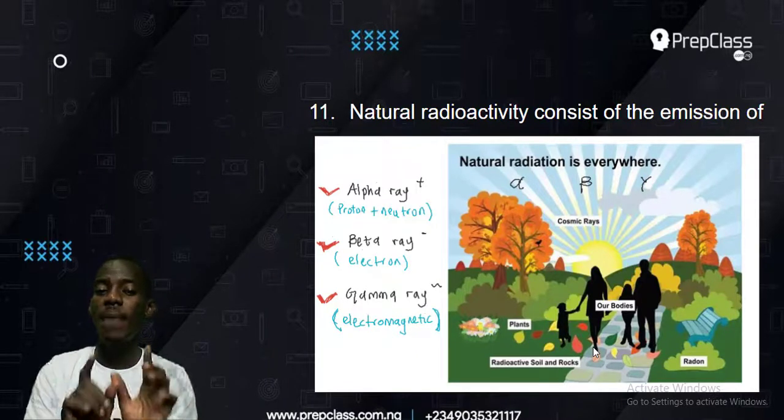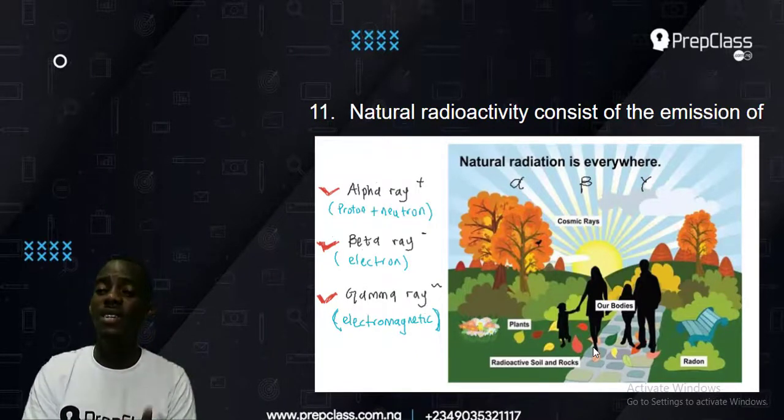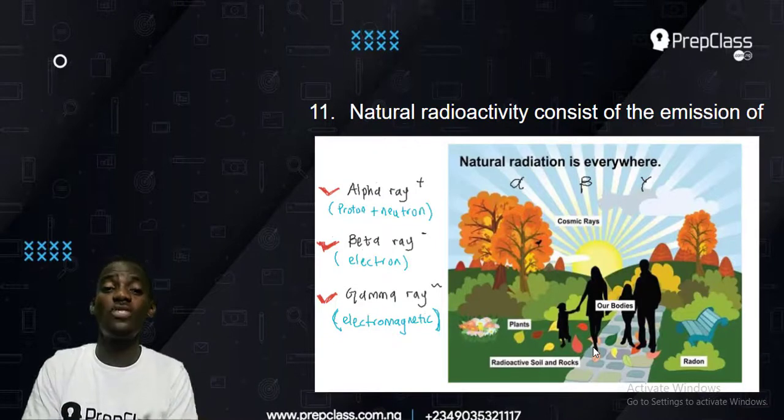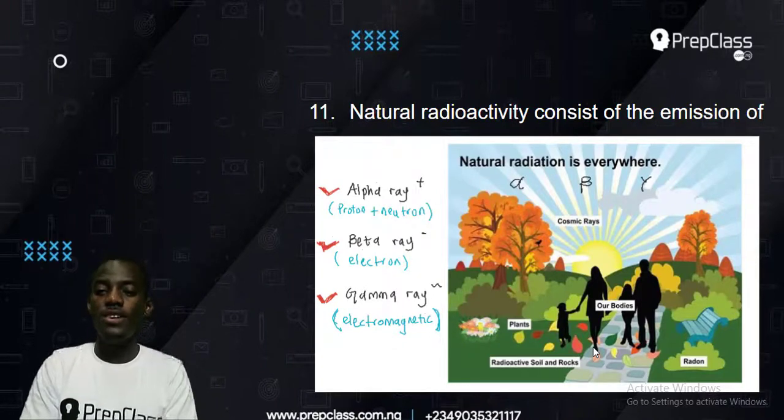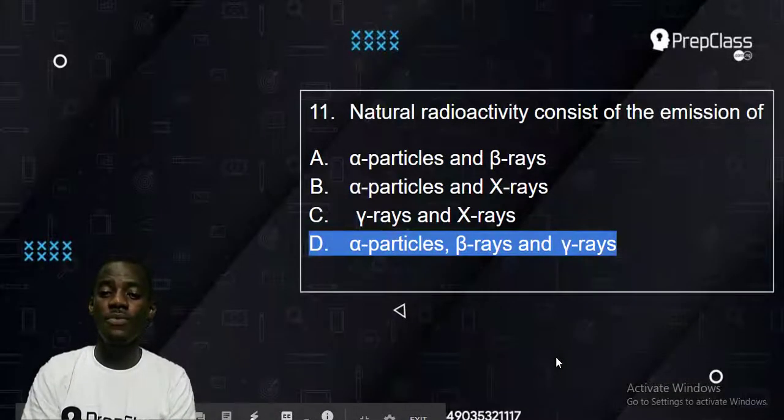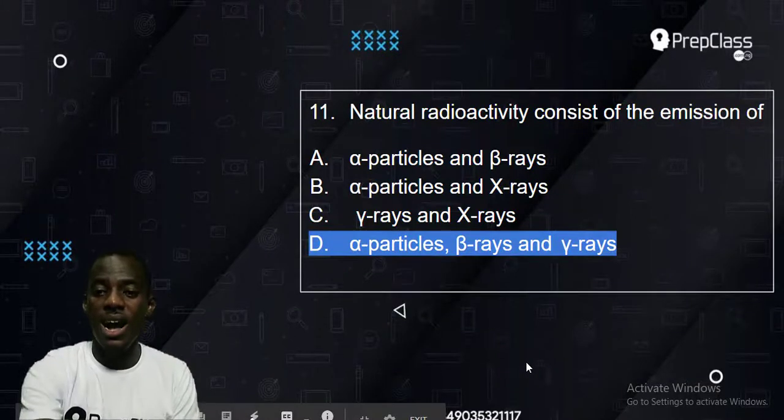And for a quick reminder, remember that alpha radiation is positively charged. It is made up of 2 protons and 2 neutrons. Then beta radiations are made from electrons, that's negatively charged particles, while gamma radiations are electromagnetic waves. So those are just a quick summary of what they stand for and what they do. Natural radioactivity is made up of alpha, beta, and gamma radiation, making the answer to question number 11 option D.